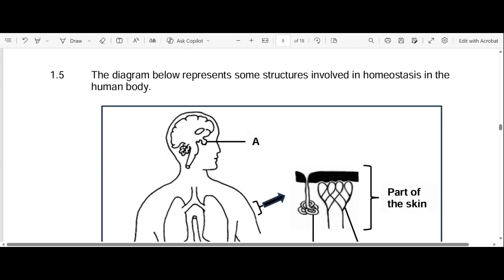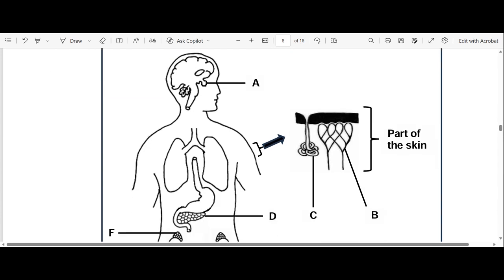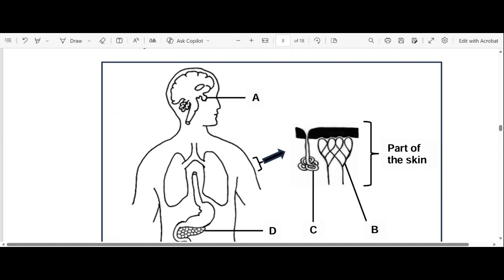The diagram below represents some structures involved in homeostasis in the body. Remember, we said homeostasis is the ability of the body to maintain a constant internal environment regardless of the external changes, right? Or regardless of what's happening externally, as long as the internal environment is constant. Okay, obviously. So how do we analyze the structure? We can see that our A becomes our pituitary gland, right?